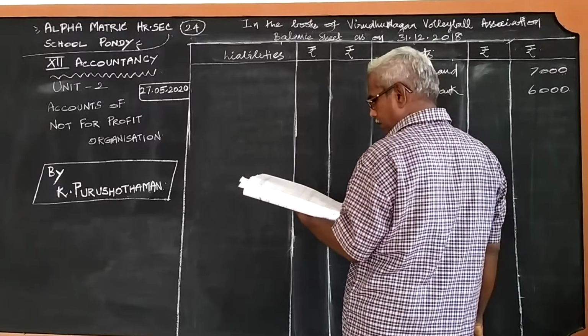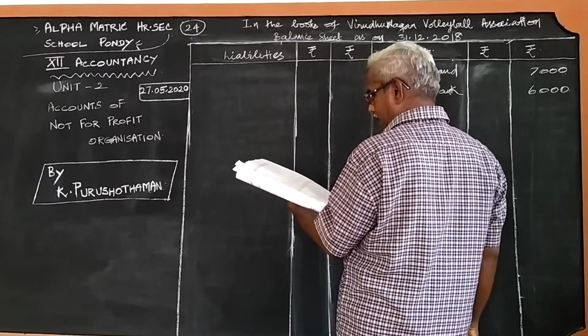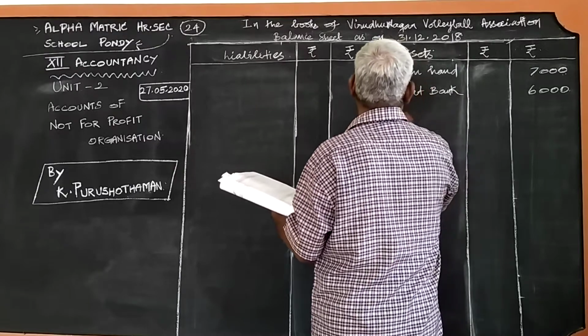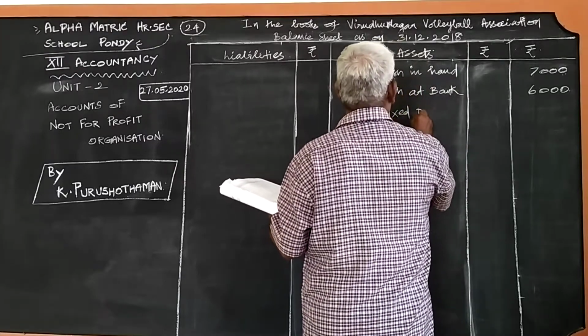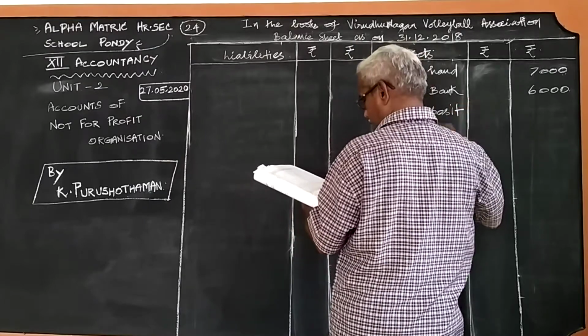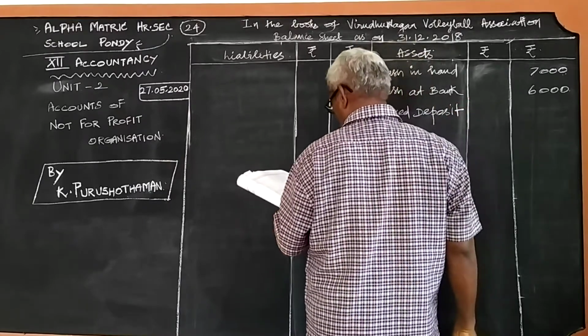Then the next item is fixed asset, fixed deposit. Fixed deposit is an asset. Fixed deposit, 58,000.